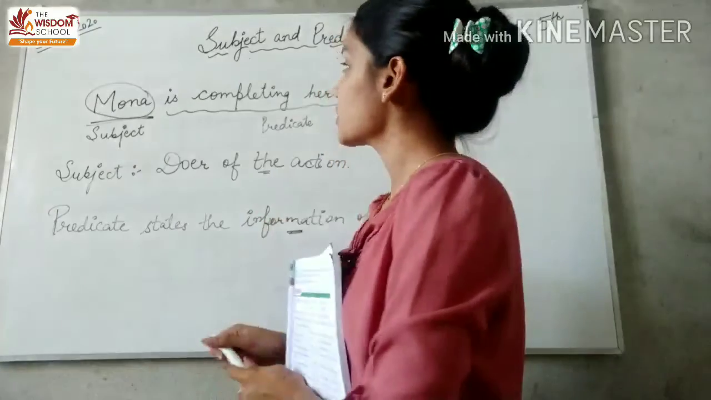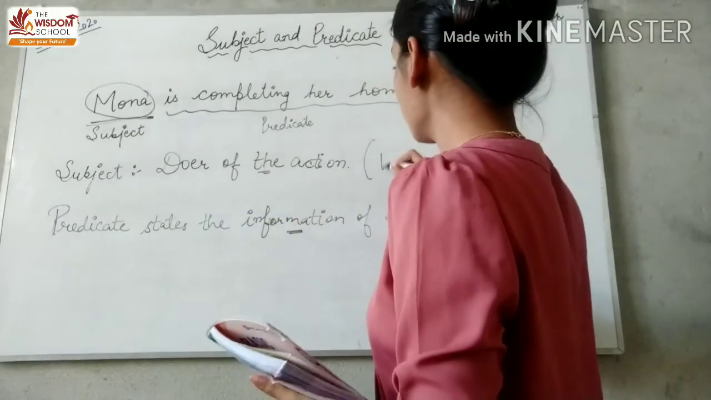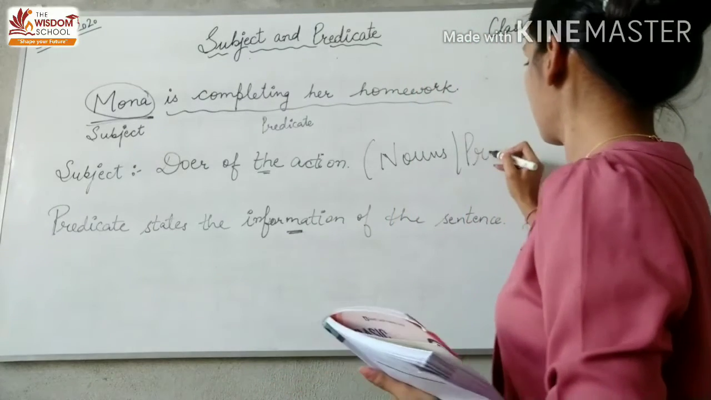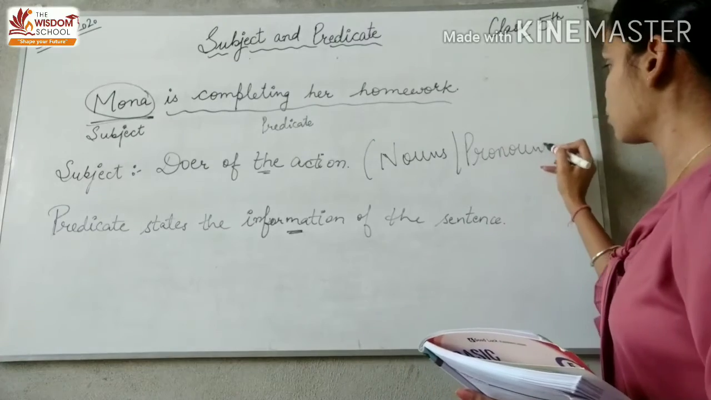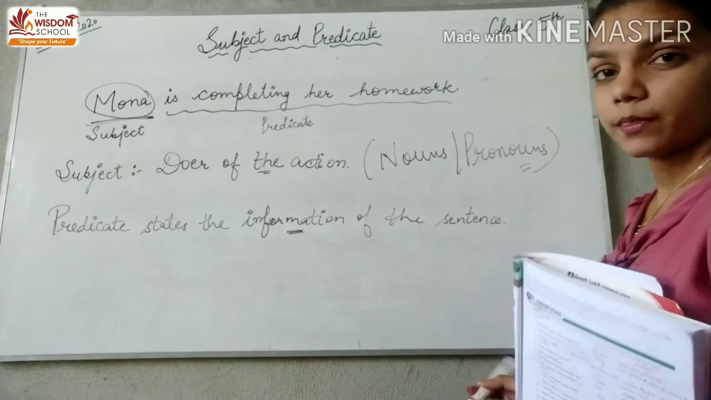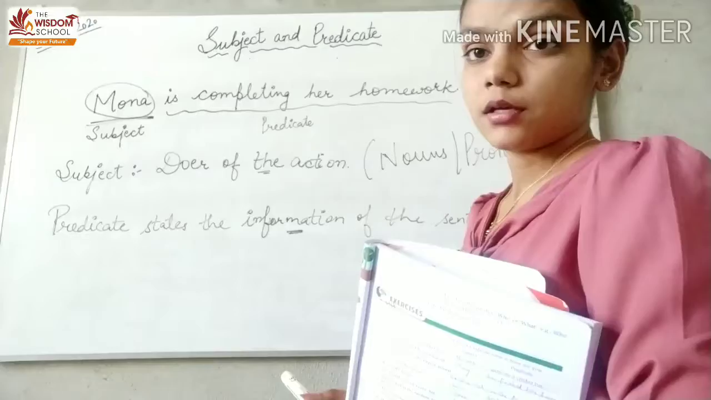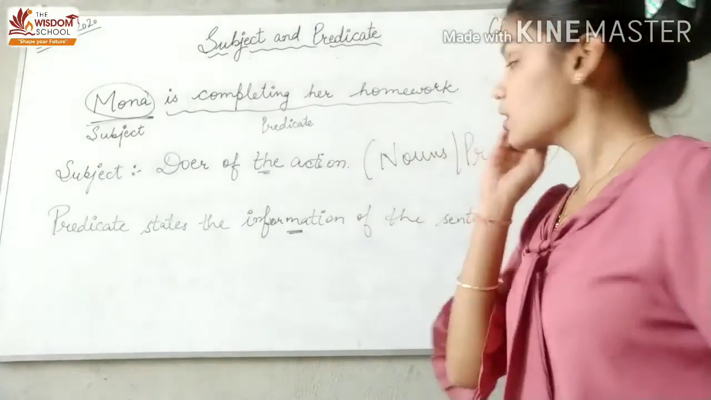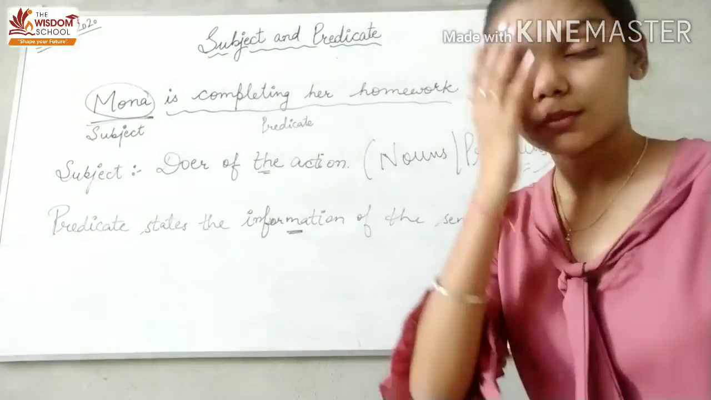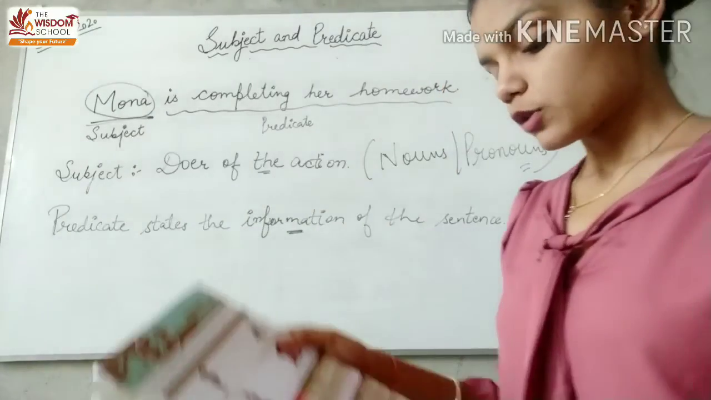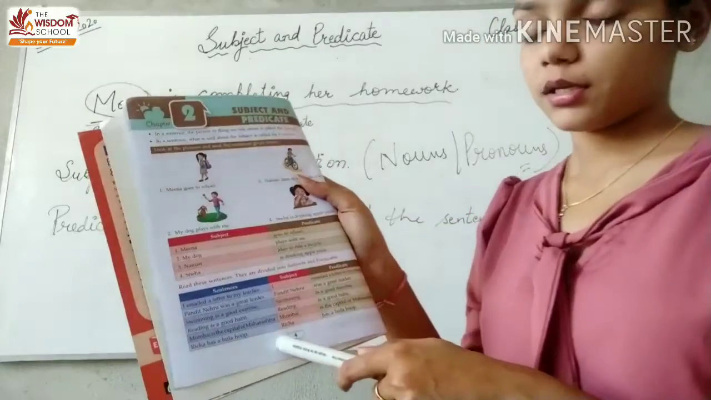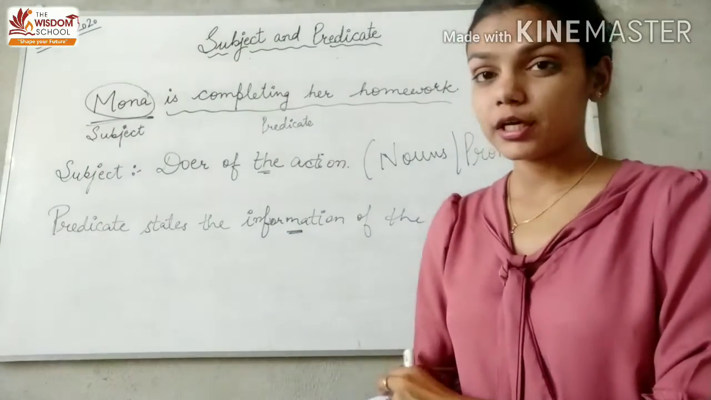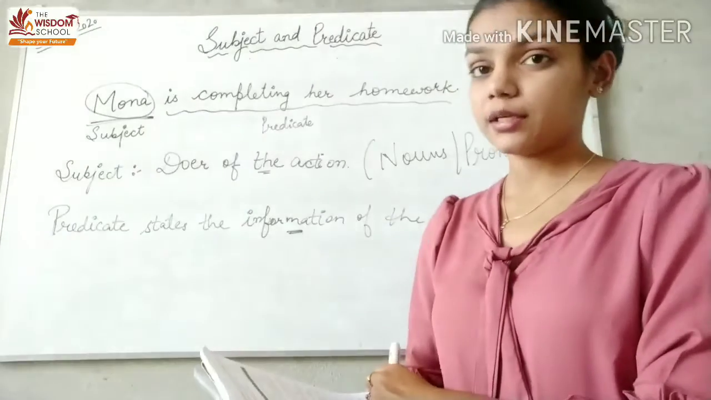Okay, subjects are basically nouns or pronouns. Okay, clear? Subjects basically nouns or pronouns ही होते हैं because these are the naming words. Nouns and pronouns are used in place of naming words. Clear? So here more examples are there. You will be able to differentiate between subject and predicate easily now.